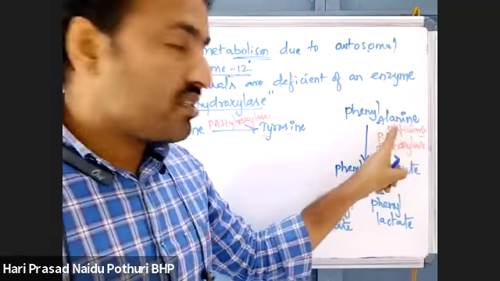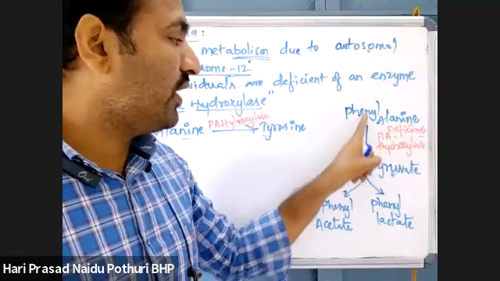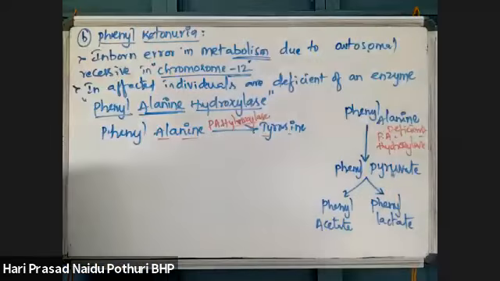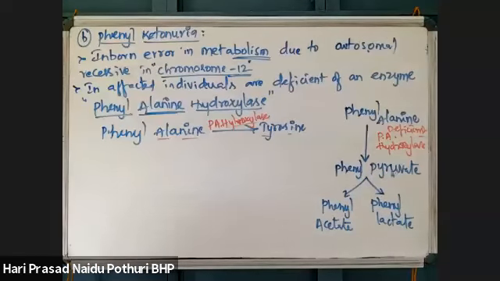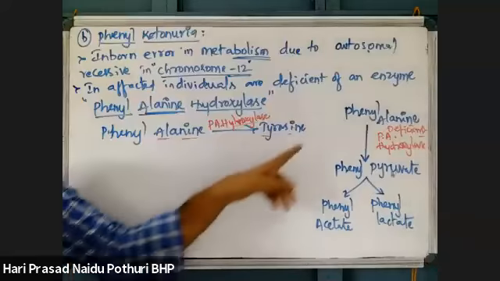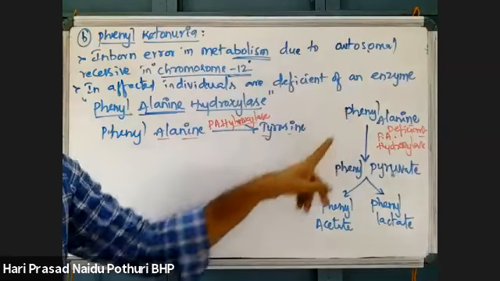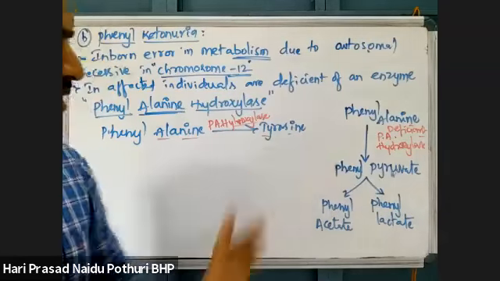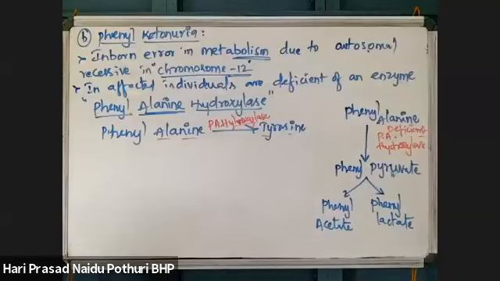Under deficiency of phenylalanine hydroxylase, phenylalanine is converted into phenylpyruvic acid and phenylacetic acid or phenyllactic acid. So tyrosine is not synthesized. Phenylalanine is not converting into tyrosine, so it is converting into phenylpyruvic acid, phenylacetic acid or phenyllactic acid.